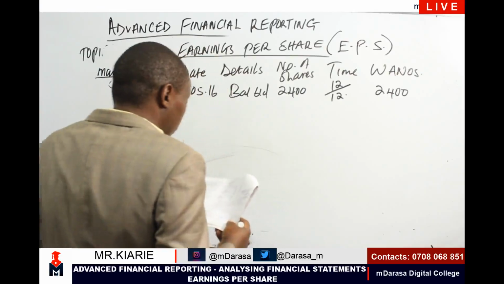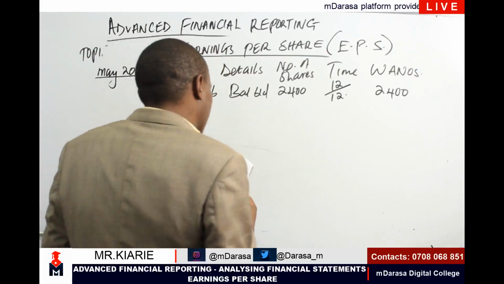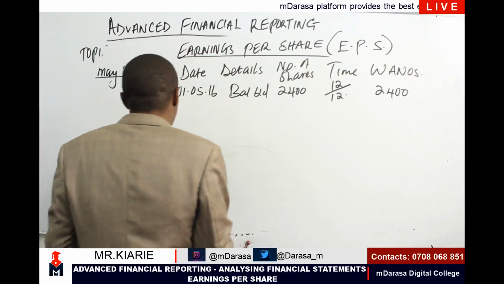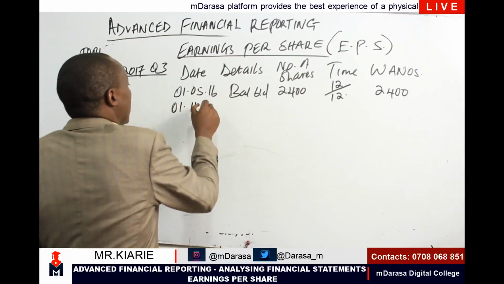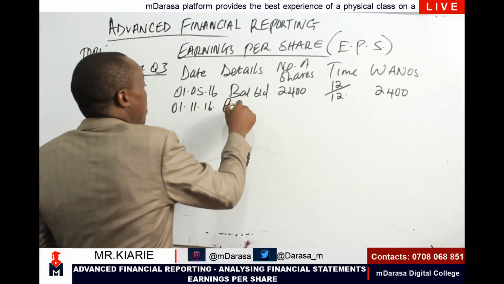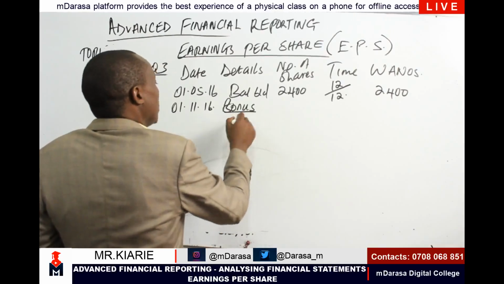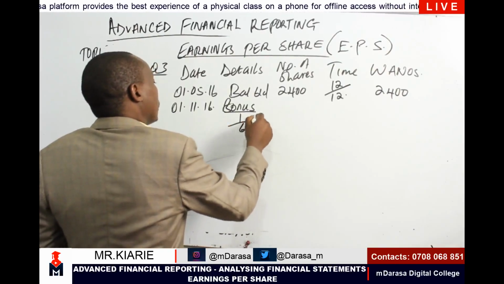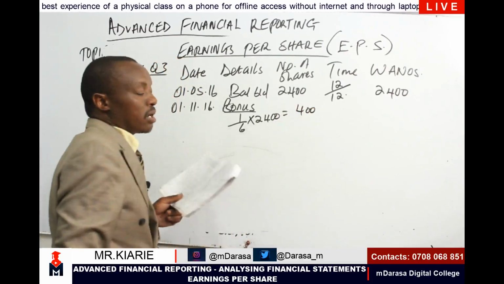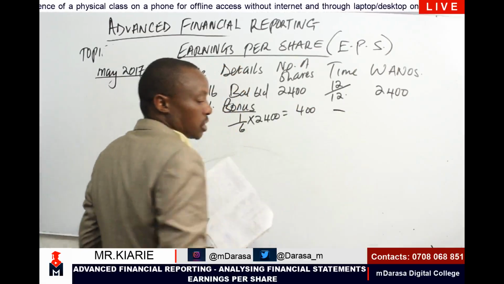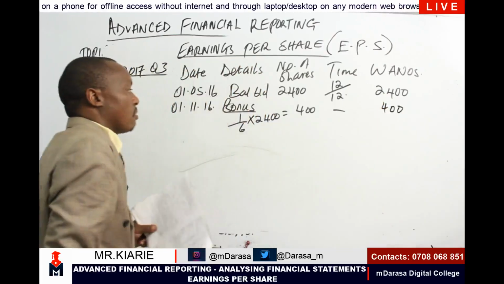Then from there we have note 1. On 1st November 2016, the company made a bonus issue of shares on the basis of 1 ordinary share for every 6 ordinary shares. So this was done on 1st November 2016. It was a bonus issue of 1 for every 6. 1/6 times 2,400 gives me 400. And since bonus shares are not weighted, you put a dash. And therefore, the WANOS for the same will still be 400.